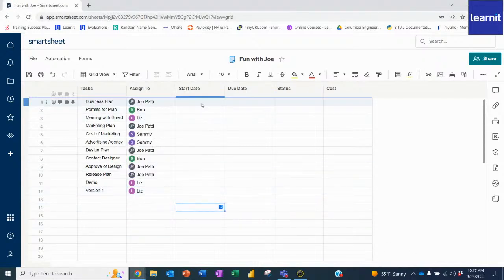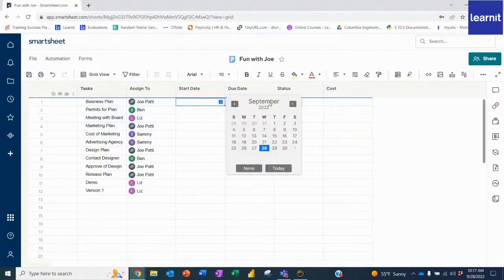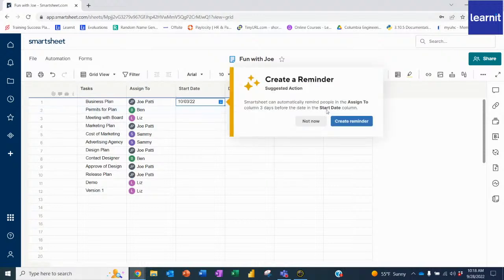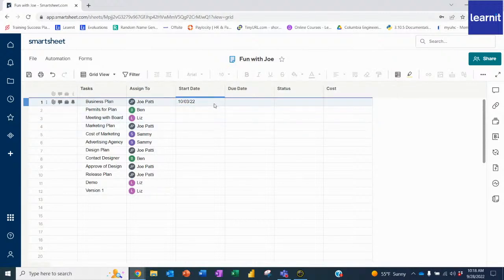So now that I have this information, what we'll do is this. I'm going to put in the start dates. Now, the reason I made these into dates was because it pulls up that calendar, which I love. We'll make this simple just to go quickly. We'll say that for the start date for all of these plans, we're starting this project next month, so on the 3rd. And you'll see it has little pop-ups. You can create reminders, set alerts, things like that. So there is a lot of functionality in Smartsheets.